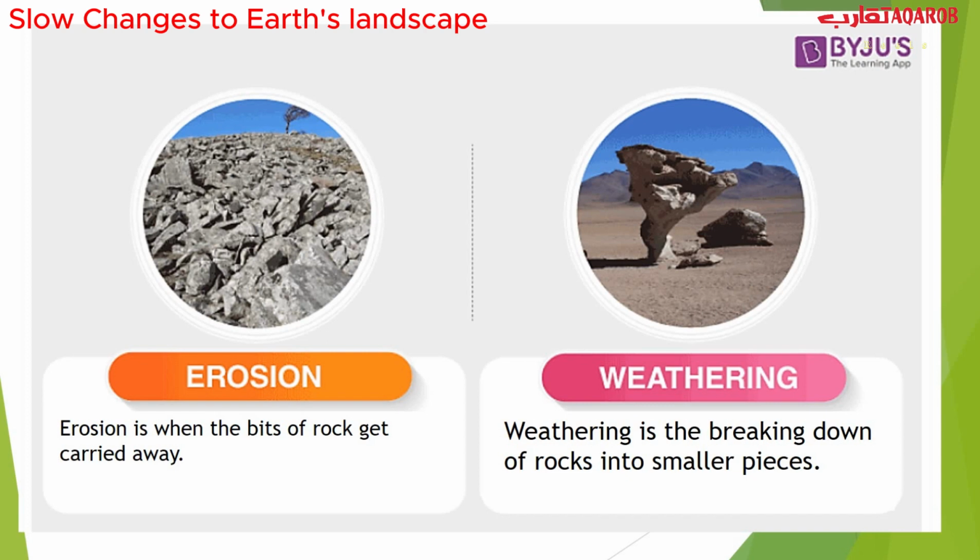So first, let's start with weathering. Weathering is the breaking down of rocks into smaller pieces. Here I want to tell you something: weathering has "ea" and breaking has "ea", so you can join between them, and you will not forget the meaning of weathering. So again, weathering is the breaking down of rocks into smaller pieces.